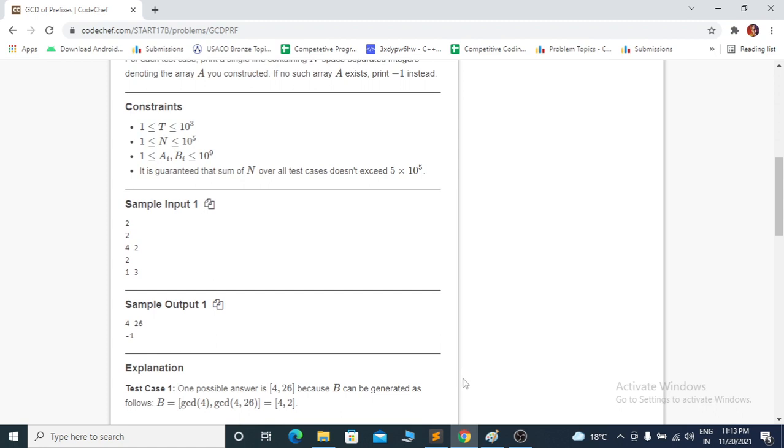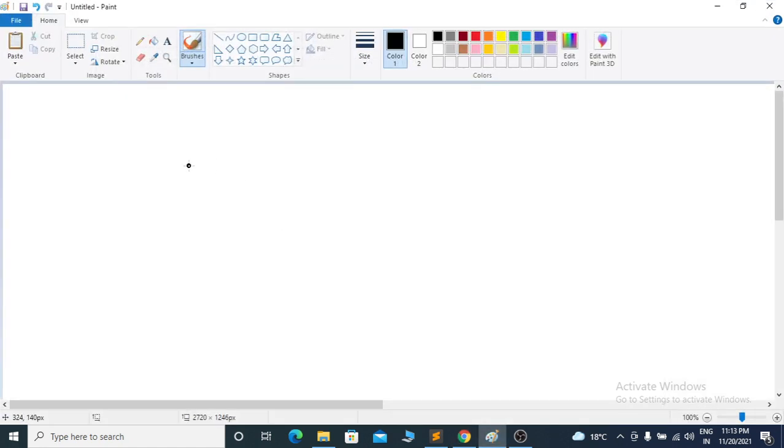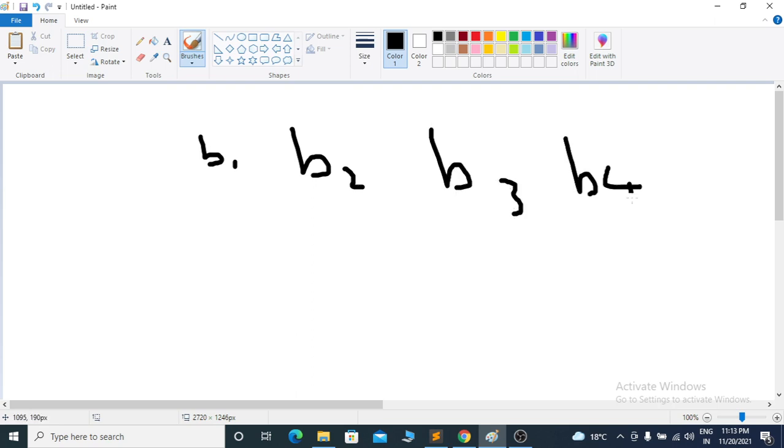After reading the problem, what do you think about the logic? Let's take B1, B2, B3, and B4. What is B1 in this case?